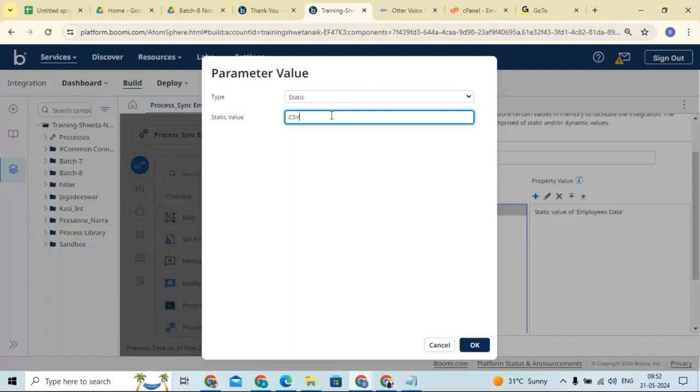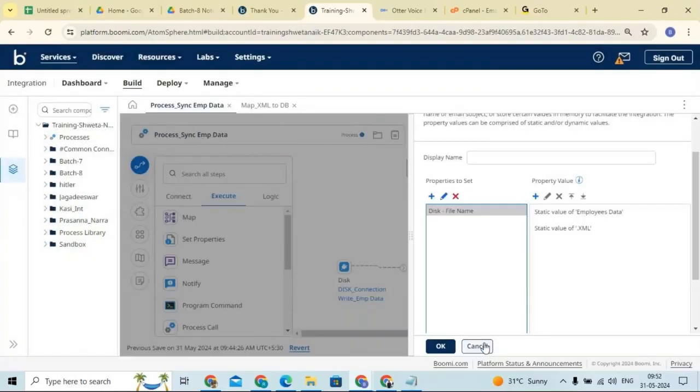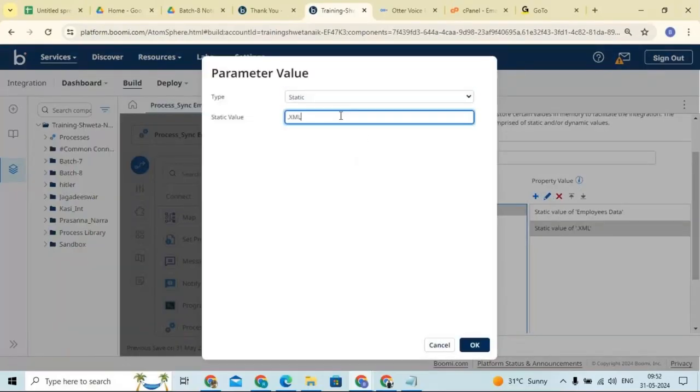If we get XML format and we are giving the static value .csv, it will accept, because it is a static value. For example, now I'm giving .xml. Because it is a static value, we are just assigning the name to that particular file. Whatever naming convention you feel is correct, you can give.